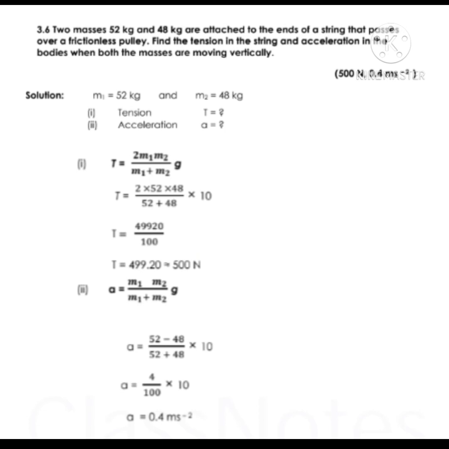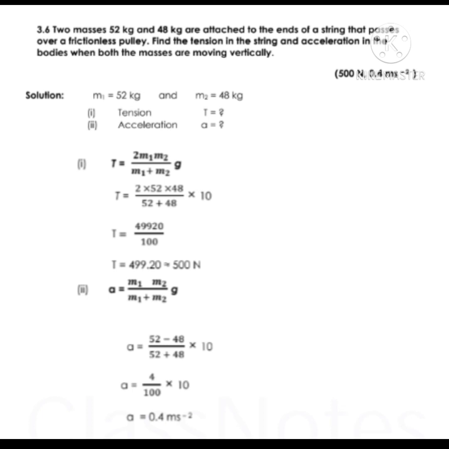Next numerical problem is 3.6. Two masses, 52 kg and 48 kg, are attached to the ends of a string that passes over a frictionless pulley. Find the tension in the string and acceleration in the bodies when both the masses are moving vertically. Given data is mass m1 52 kg and m2 48 kg. We will find tension and acceleration.